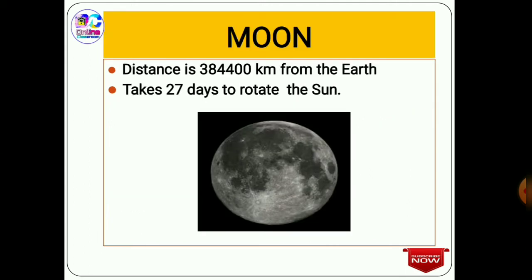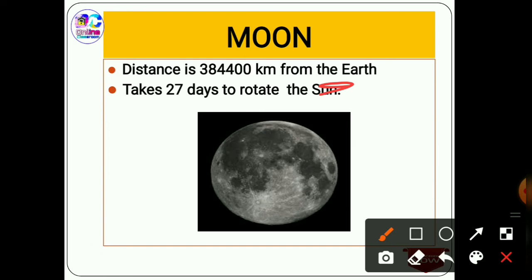Next, we're going to know about the moon. Now we know that the Earth has only one satellite, that is the moon. The distance between the Earth and the moon is 384,400 km, and it takes 27 days to rotate around the Earth.